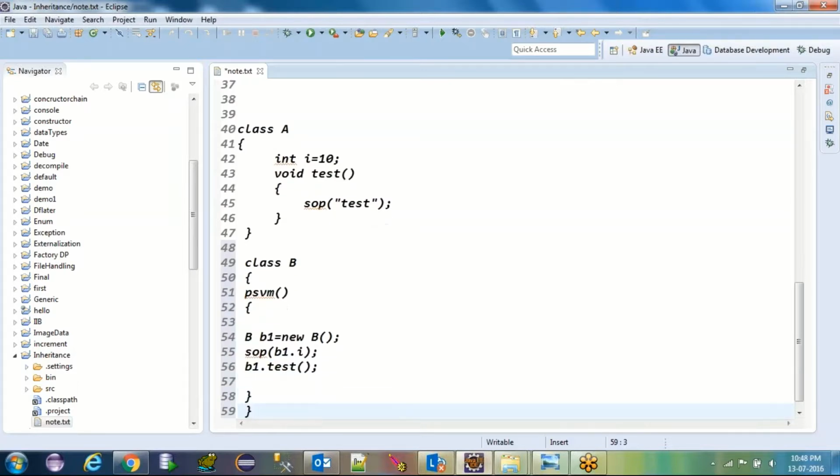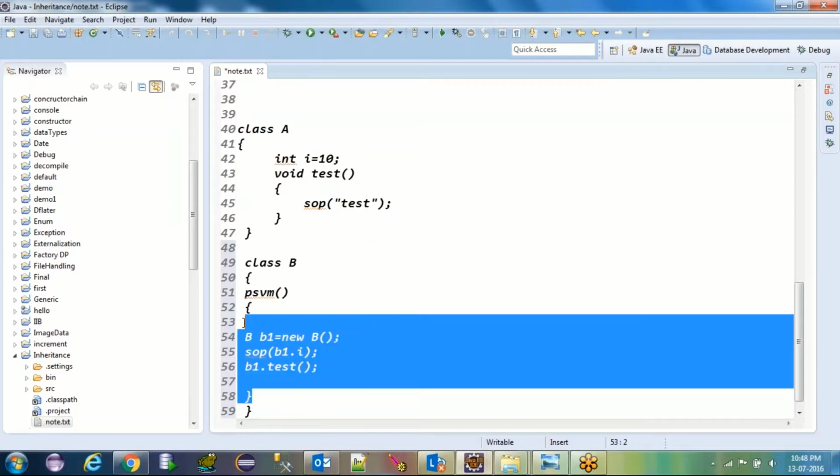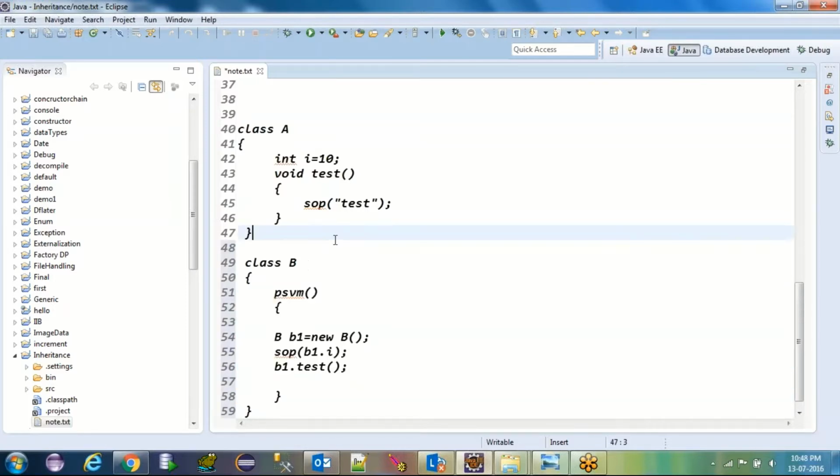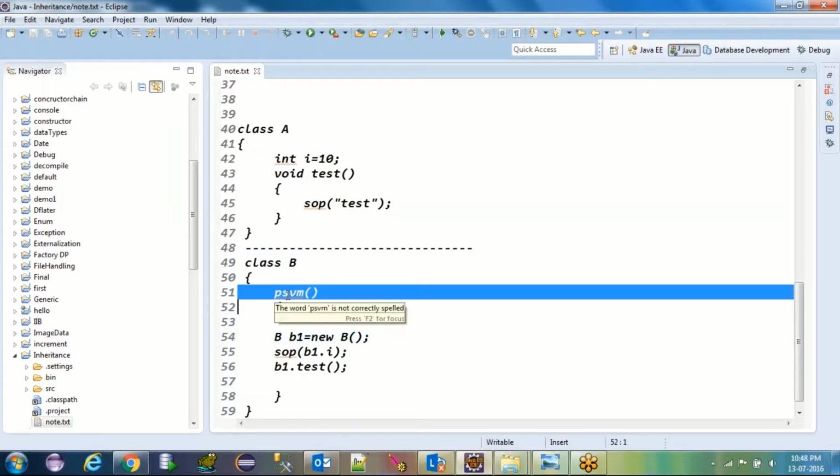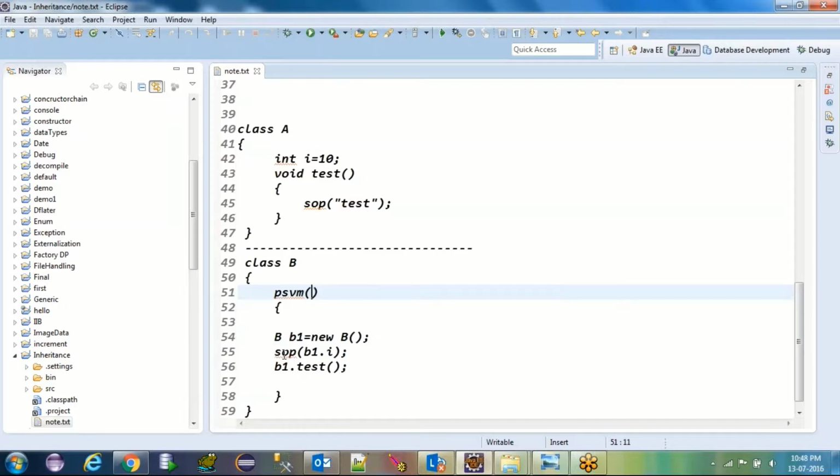Main method closed, class closed. Make sure that there is no relationship between the A class and B class. Now could you please tell me whether this program will compile successfully or not?